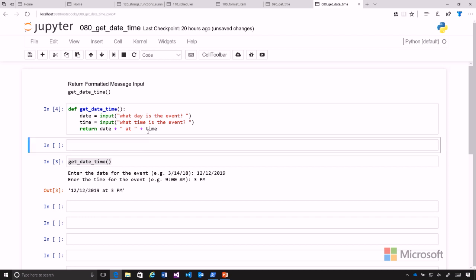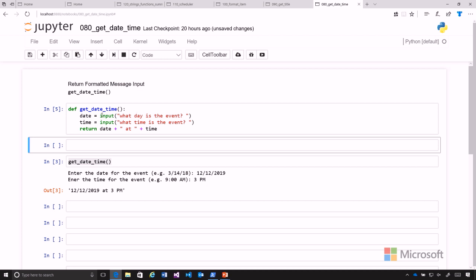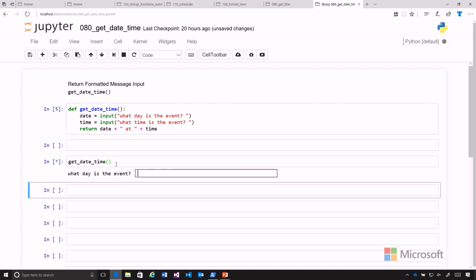and then we'll run that. And now I've had a previous version of the getDateTime in memory, but this one has replaced it by running it. So whenever you run a definition of a function, that is going to become the current definition for that function. So let's go ahead and test that one. And they say, what day is the event?